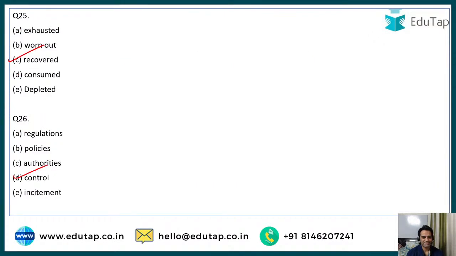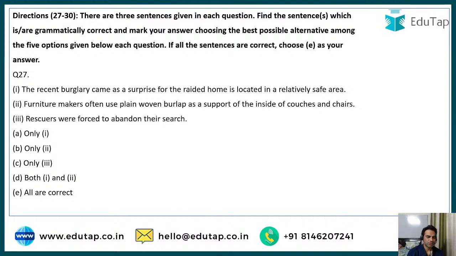Very well done, guys. So this is how you basically solve these questions. Now let's go to question number 27. Now, what do we have to do? There are 3 sentences given in each question. Find the sentence or sentences which are grammatically correct, and mark your answer choosing the best possible alternative among the 5 options given below each question. If all the sentences are correct, choose E as your answer. Guys, you have to find which sentence or sentences out of these 3 are correct.